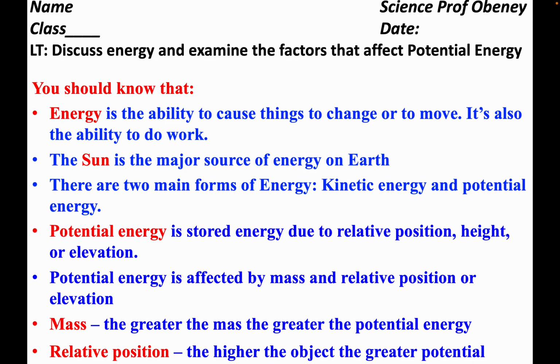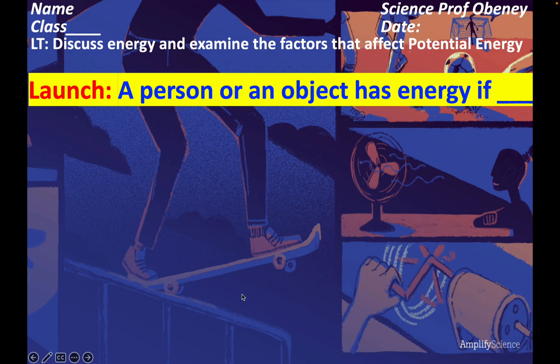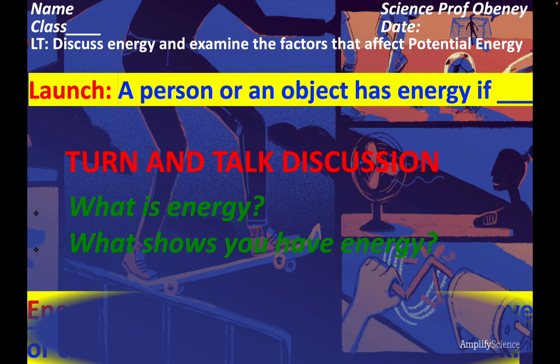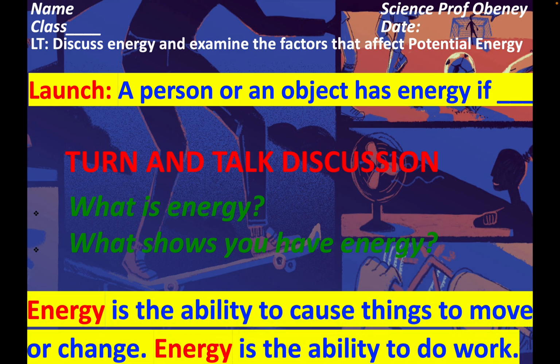There are two main forms of energy: kinetic energy and potential energy. Today we'll be focusing on potential energy and the factors that affect potential energy. All right. So if we say a person has energy, what does that mean? Remember, energy is the ability to cause things to change or to move. When we say a person has energy, energy is the ability to do work. And what shows you have energy? If you have energy, that means you have the ability to cause things to change or to move.